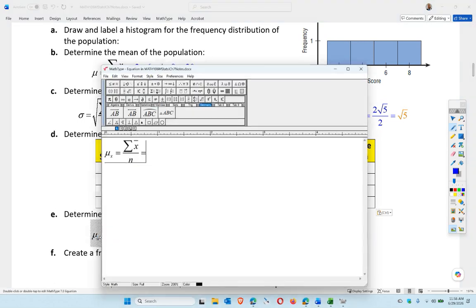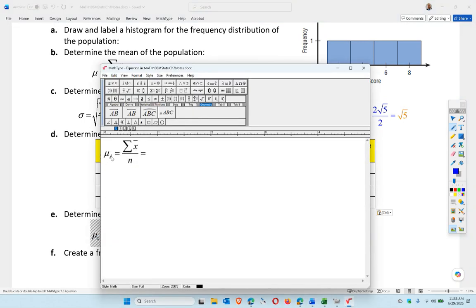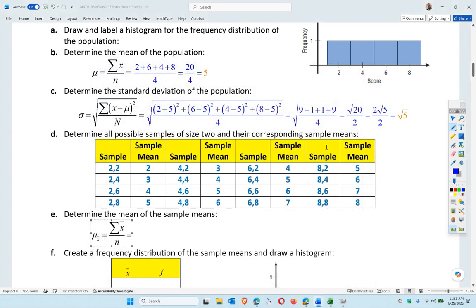Oh, there should be a little X bar above it. Let's put the little X bar. There we go. Okay, so the mean of the samples.